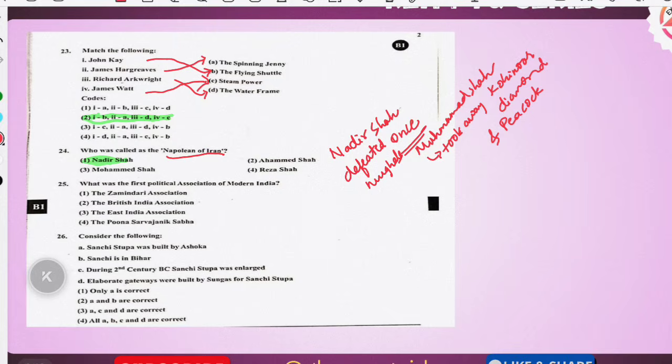You must remember these key pointers about Nadir Shah. In 1739, he defeated Muhammad Shah in the Battle of Karnal. So Nadir Shah is the Napoleon of Iran.